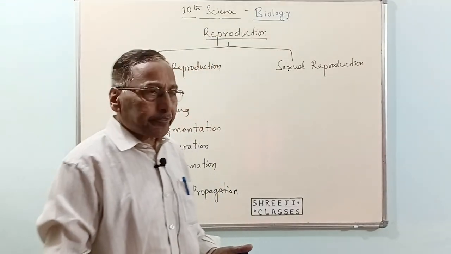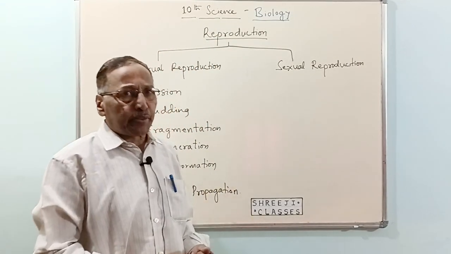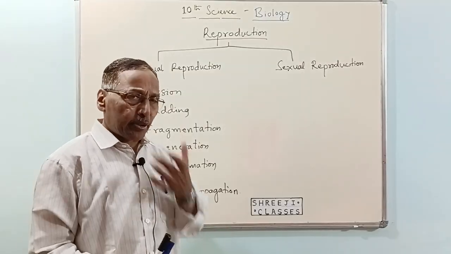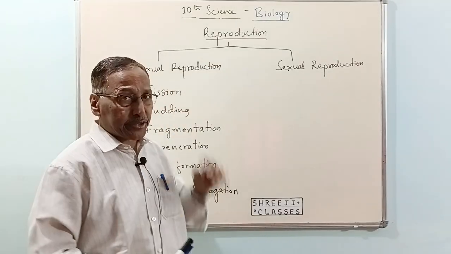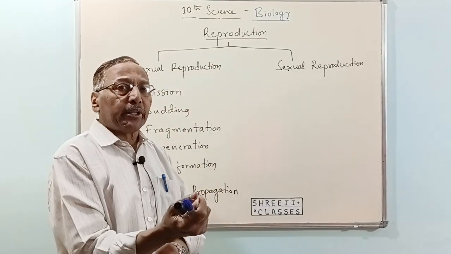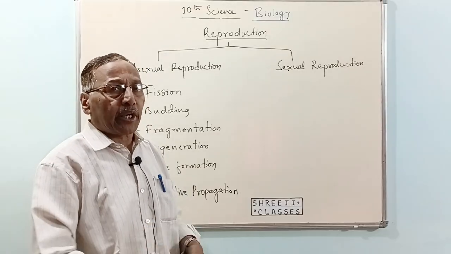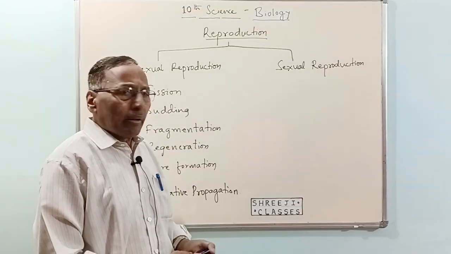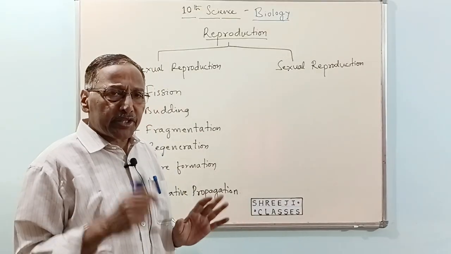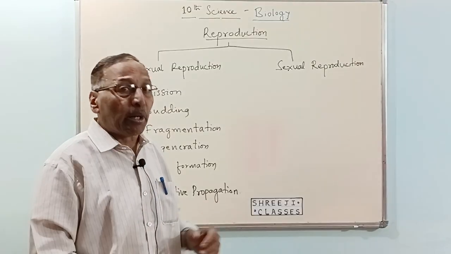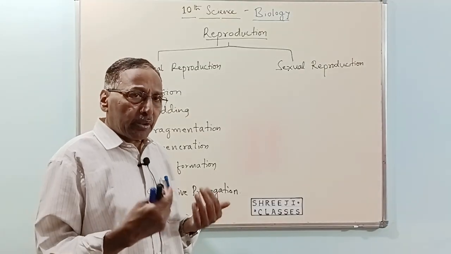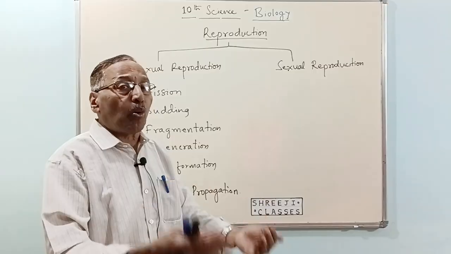Hello students, in my last video I had given a brief introduction about what is reproduction. Reproduction means producing new organisms. Every organism, whether it is a plant or an animal, produces new organisms of its own kind.